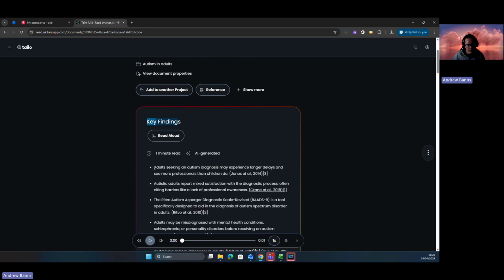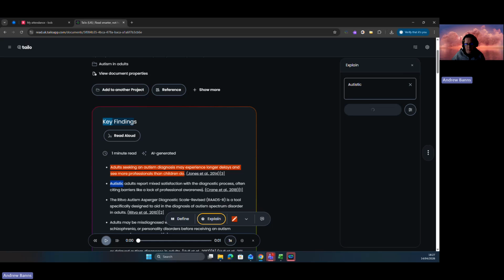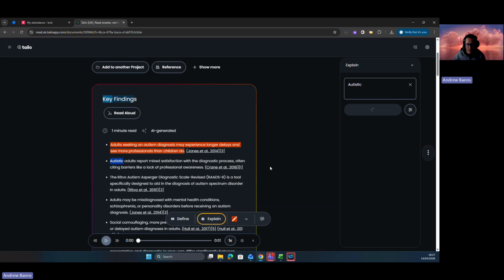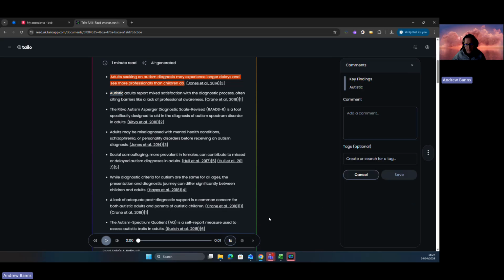But speaking of highlighting, if I click and drag over some text, I can use highlighter type tools. I can highlight that text if I want to. I can also click on this define option, and it gives me a definition of what autism is. I can also click on explain, and it can go into a bit more detail about what it's all about. It just might take a little bit longer to do that bit. There you go. So it's giving me a bit of information there as well. And I can also add any comments I want to those highlights as well.